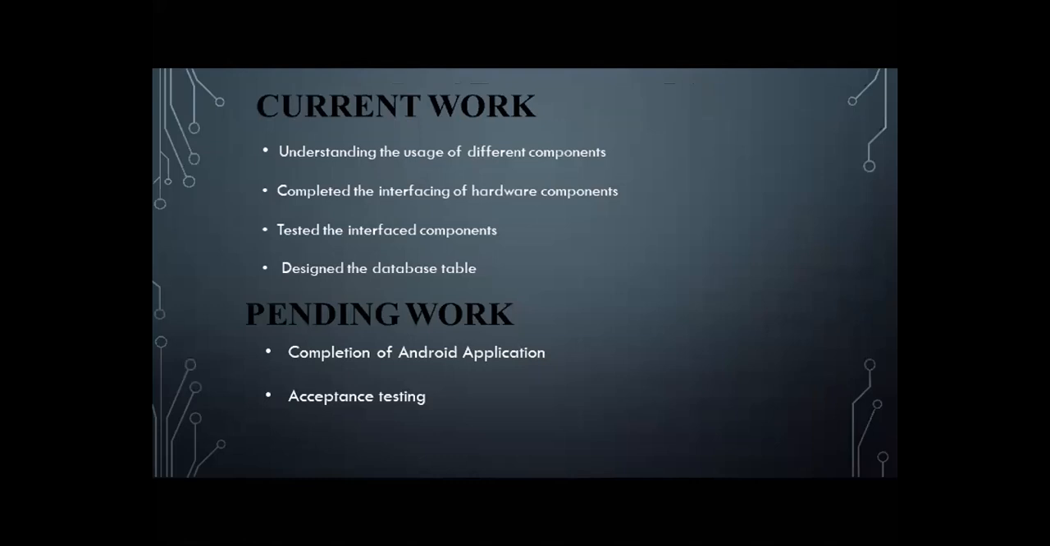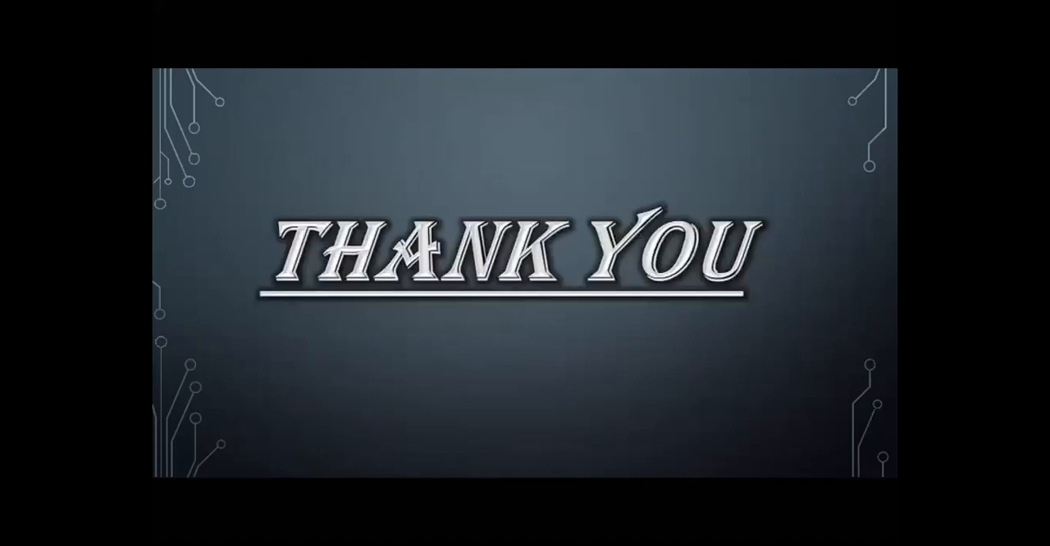The work till now is that we have understood the working of every component, and the hardware interfacing of the hardware components you saw in that slide itself. Unit testing has been done, and the database was shown previously. We need to complete the Android application, and once it's done, we need to go with acceptance testing, that is, the working of the whole model. Thank you. Any questions or queries?